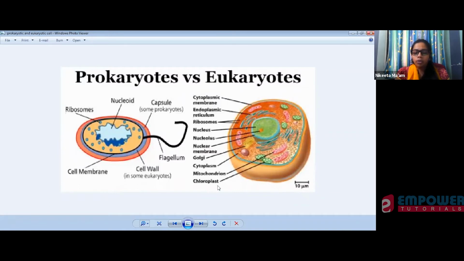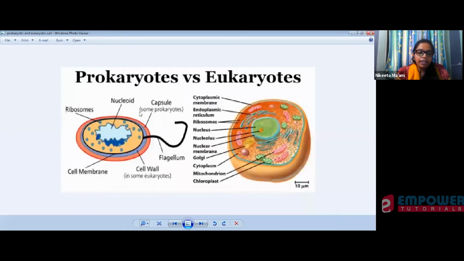Then you have chloroplast. Chloroplast is mostly present in plant cells. It is not present in animal cells, but there are some exceptional cases. Mostly the chloroplast is present in plant cells to do the function of photosynthesis. For photosynthesis, we need chloroplast. Actually, photosynthesis occurs in your chloroplast.